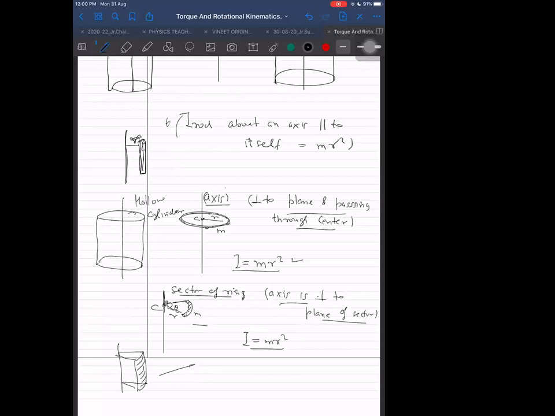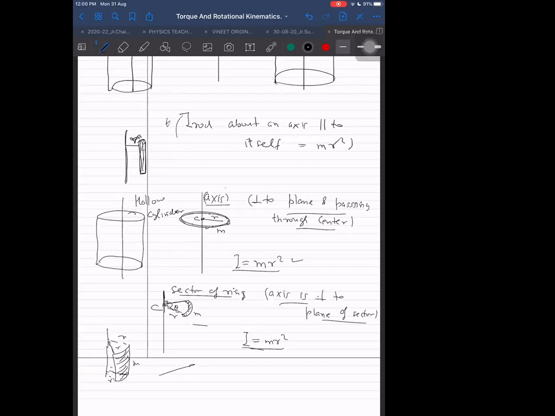And this is not a solid cylinder, by the way. These lines I am drawing do not show that there is a part here; it is just hollow, just a sector of the cylinder. I cannot do much justice to the diagrams. The dotted line is just to represent R, but there is no mass present there. Mass is only in this shaded portion, M at a distance R. Same moment of inertia again.